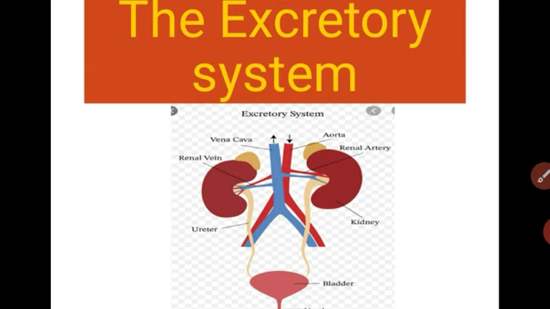The excretory system consists of the main part, the kidney, and in this lesson we are going to study the kidney, its function and its structure in detail.